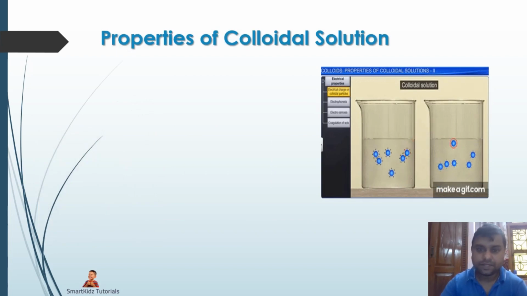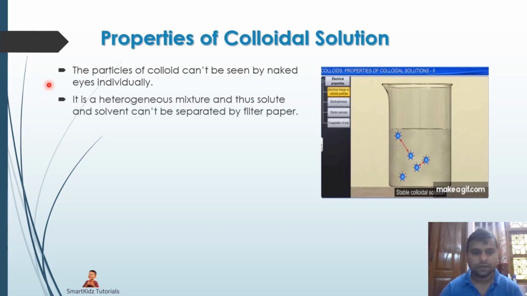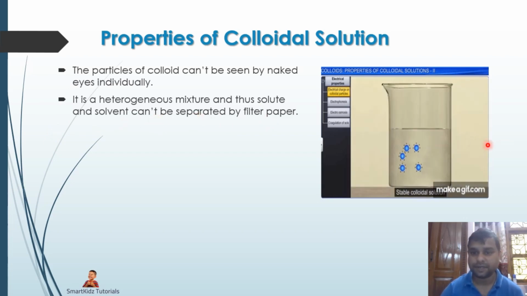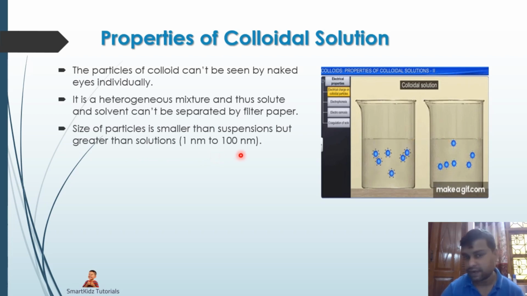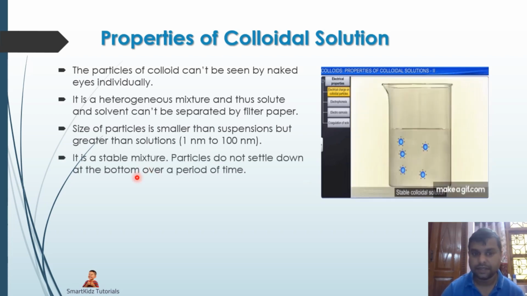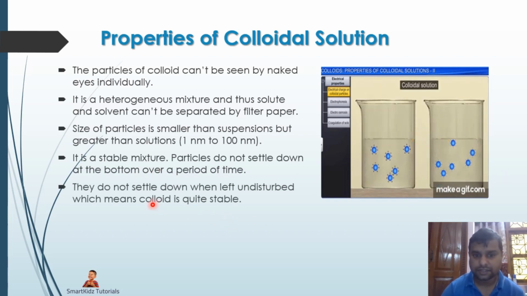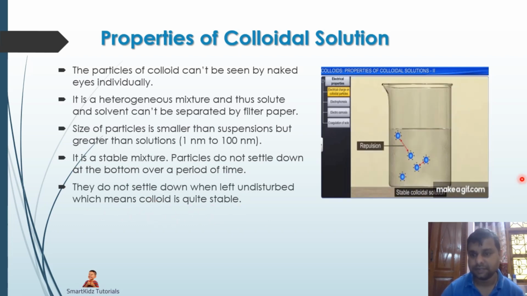Coming to the properties of colloidal solution, once again, particles of colloidal solution can't be seen by the naked eyes individually. So colloids are a heterogeneous mixture, and the solute and solvent can be separated by a filter paper. Size of the particles is smaller than suspensions but greater than solutions, of 1 nanometer to 100 nanometer. It is a stable mixture, that means particles do not settle down at the bottom over a period of time and do not settle down when left undisturbed, which means colloids are stable. That is what it means.